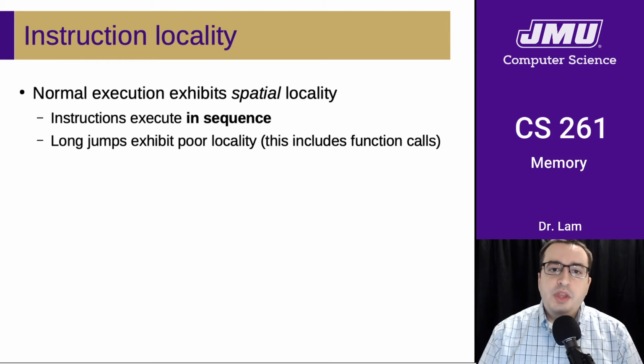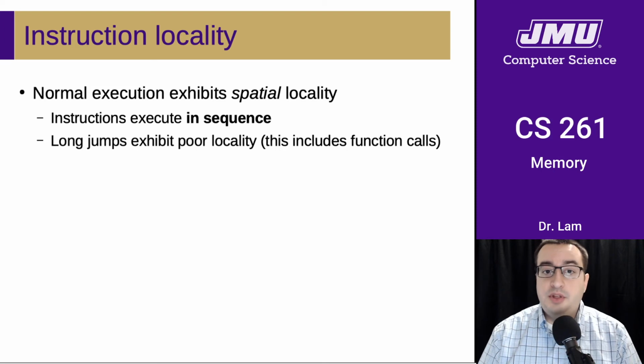Okay, so normal code execution exhibits good spatial locality because all the instructions are executing in sequence. And so generally it will be easy for our computer system to identify which instructions are going to be executed next because they're just going to be the ones that are next in memory.